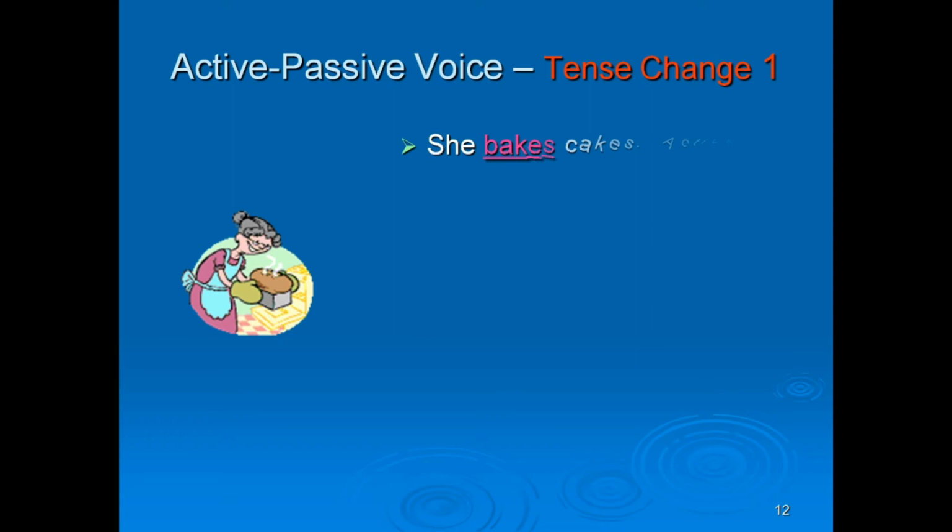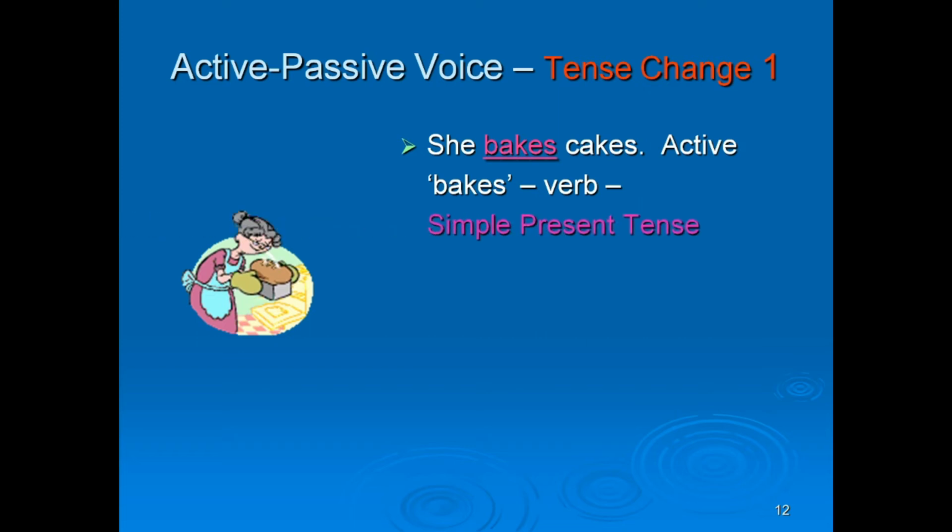Then let's look into this tense change one. She bakes cakes. Active voice. It is clearly illustrated by this animated picture. Because of that animated picture, you can easily learn this tense. Bakes is the verb, that is in a simple present tense.